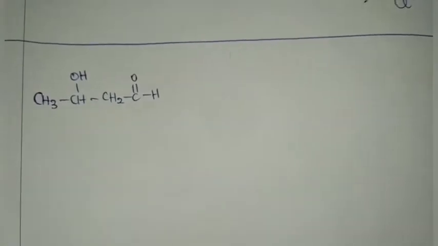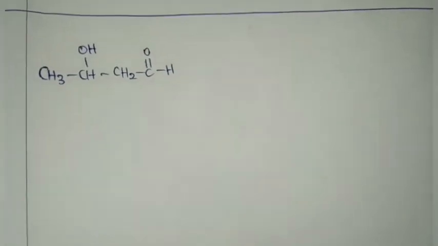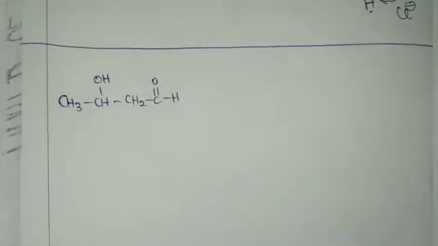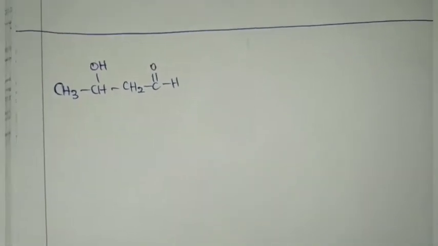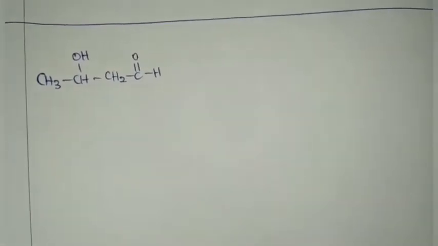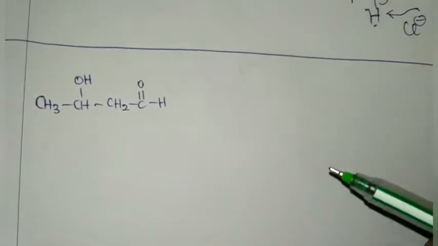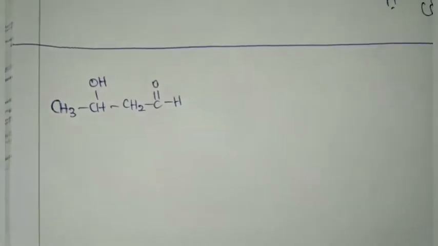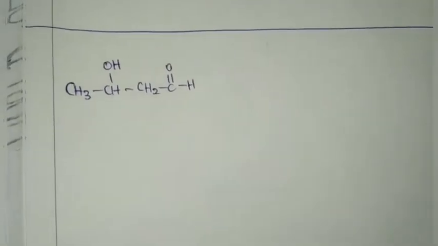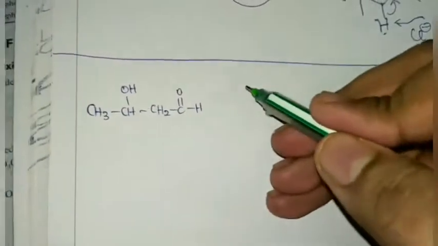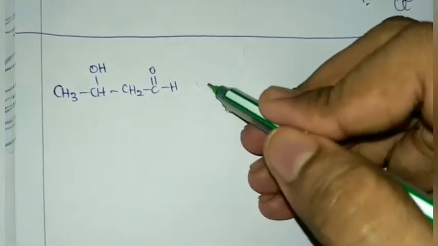So now that you have seen how the beta hydroxy aldehyde or ketone is formed, this beta hydroxy compound is called the aldol addition product. Now we see how it gets dehydrated to form the condensation product, and also next we will see why it should be dehydrated as soon as it forms the aldol addition product. Now we'll see how the dehydration takes place. So here, this is the aldol addition product, right?